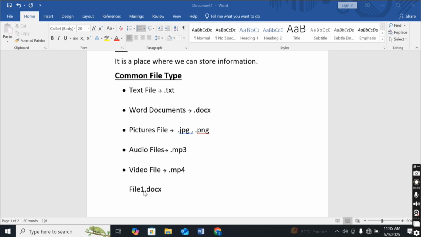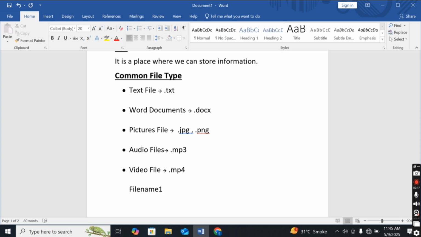First we will write the name of the file. For example, just like here, I am writing the file name. So first I will write the name of the file. For example, I am writing file name 1.